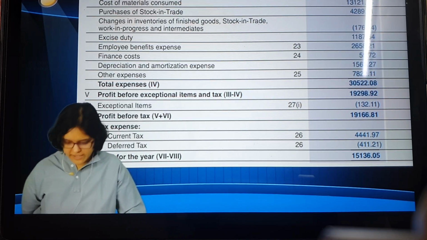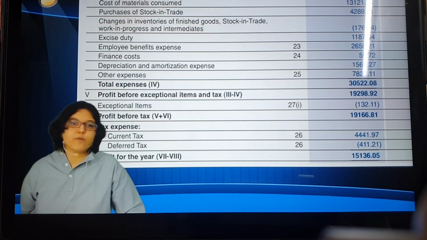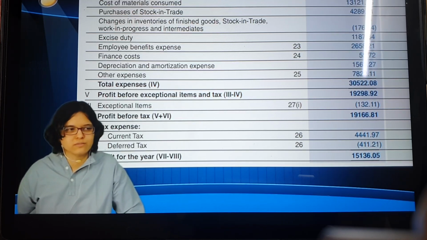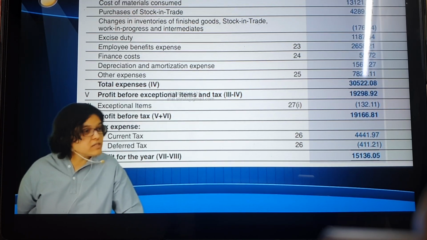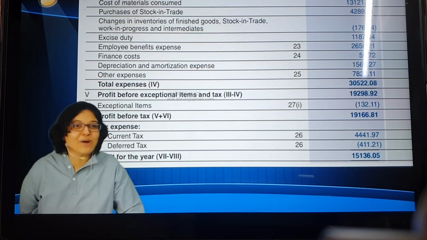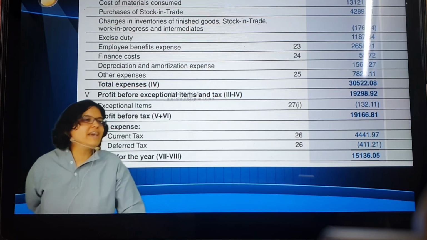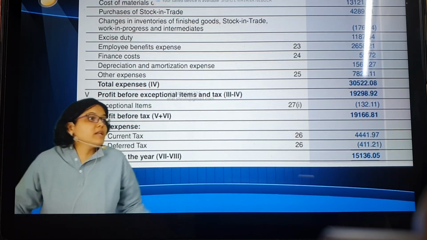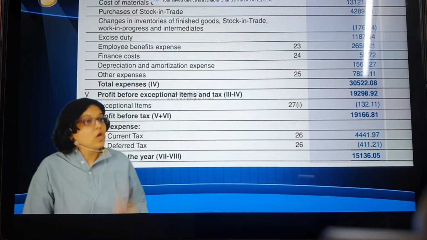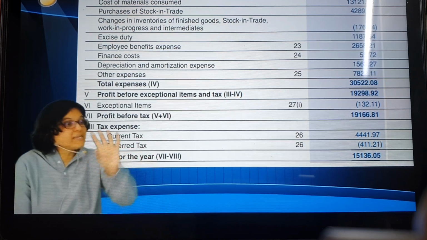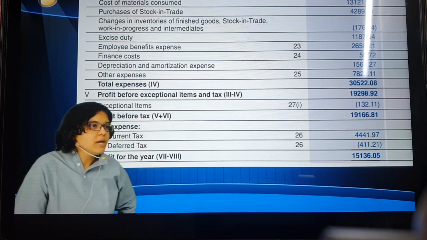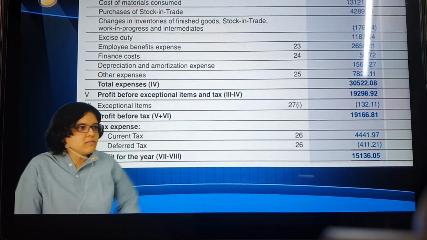She's saying, what if the exceptional item back to back has been more than the profit before exceptional items? I believe this is a theoretical question. Back to back you have exceptional items means it is a routine expense. But if you are having that, how come it can be exceptional? Correct? So there could be a possibility that these exceptional items are different in nature every single time. But I have never seen any company where every year exceptional items are there, number one, and number two, the quantum is higher than the profit before exceptional item. It could be possible. I'm not denying that, it is just next to impossible.